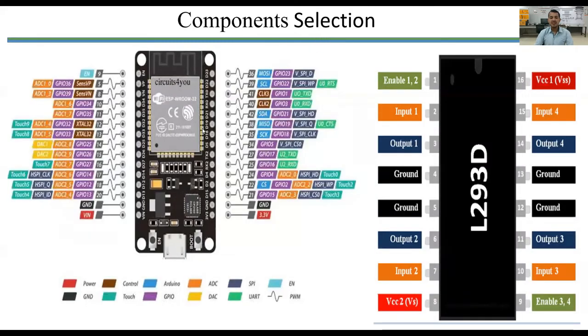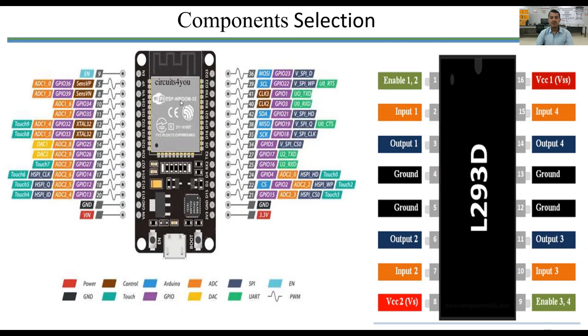Component selection. The main components of our project are the ESP32 and L293D IC. This ESP32 is used to program and run the machine.